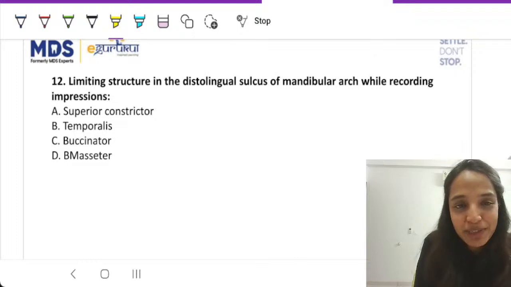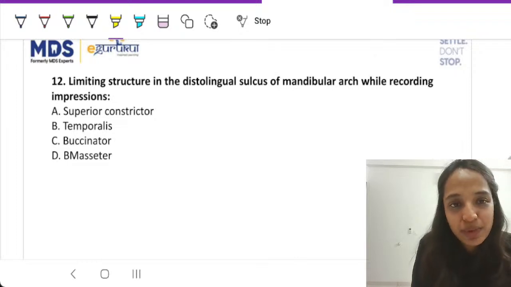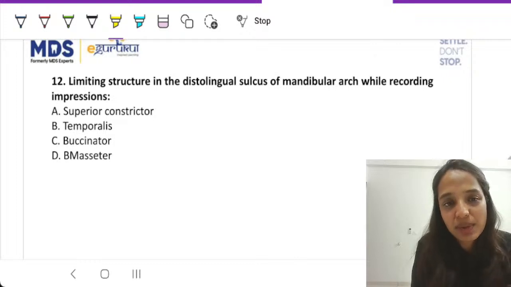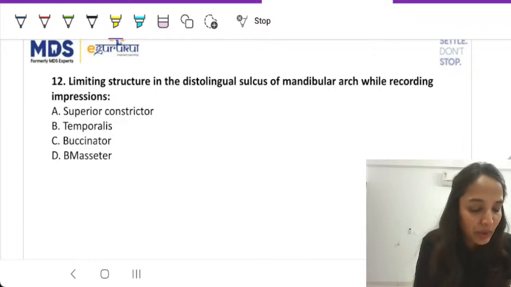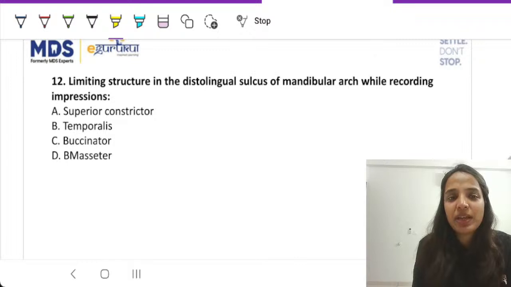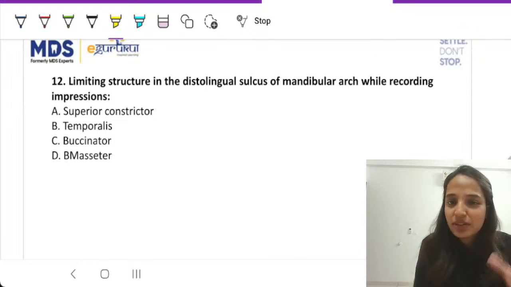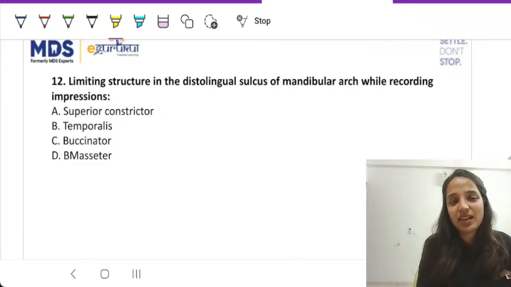So you should not make a mistake over here. What is the correct answer to question number 12? Is it temporalis? Is it superior constrictor? Is it buccinator? Is it masseter? Also, a lot of questions come from this area. Again, a very, very important topic and a very frequently discussed topic. In fact, every other session I've taught this. That is how common it is.